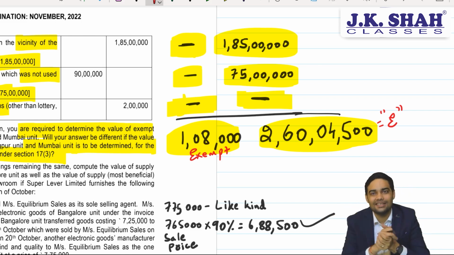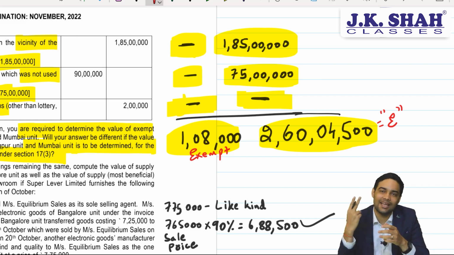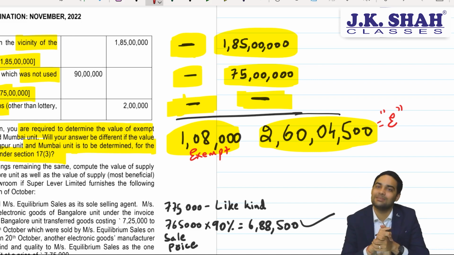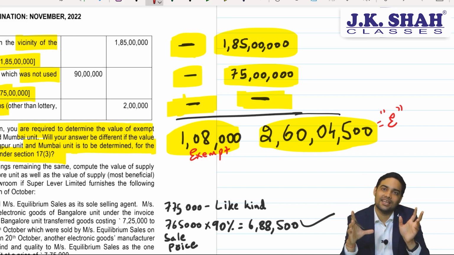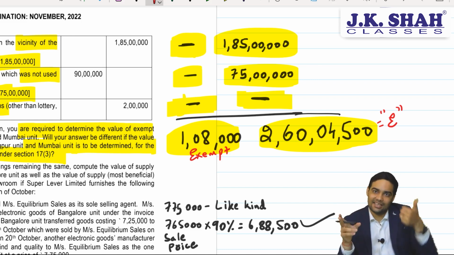So what is E, sir? E means exempt supply plus supply on which recipient is paying the tax, excludes interest other than interest earned by banks and financial institutions, one vessel transaction, transportation of goods in a vessel, and the last one is related to negative list other than land and building. Land and building will form part.